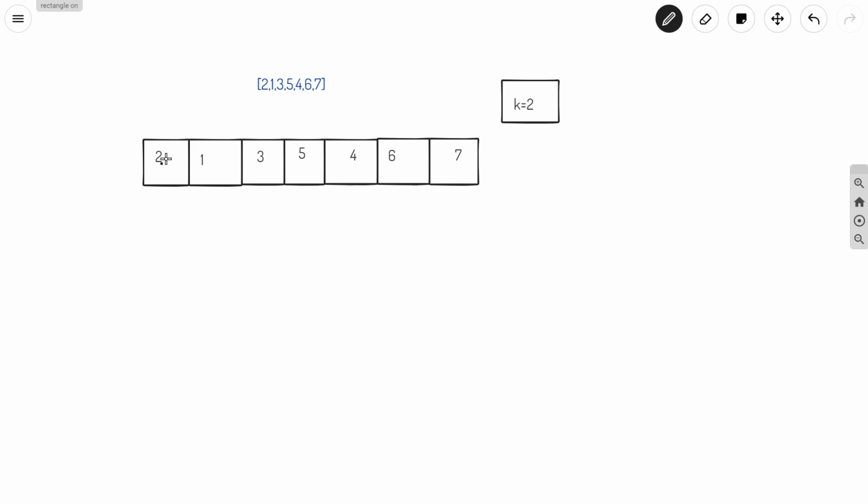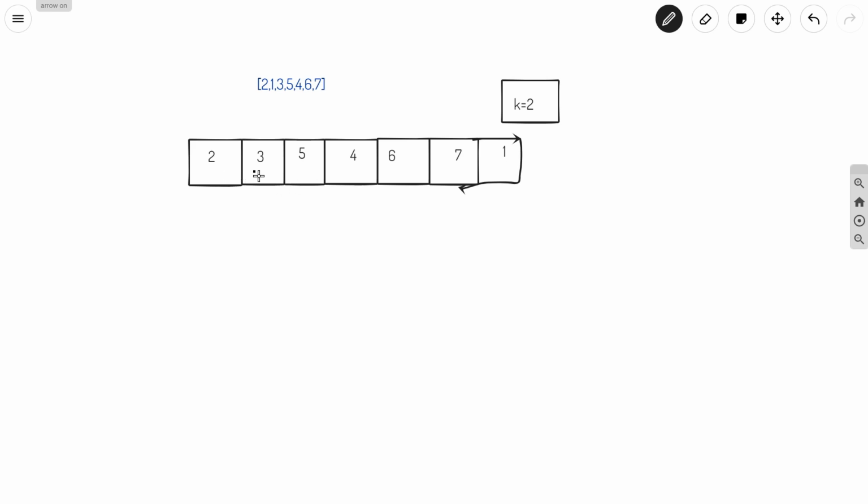So here 2 is the winner, and 1 is not the winner. So 1 will go at the back. The array will look like this, so I will write 1 here. Now we will compare again. For now our first element is 2 and the second element is 3, and we have this 1 at the last position.